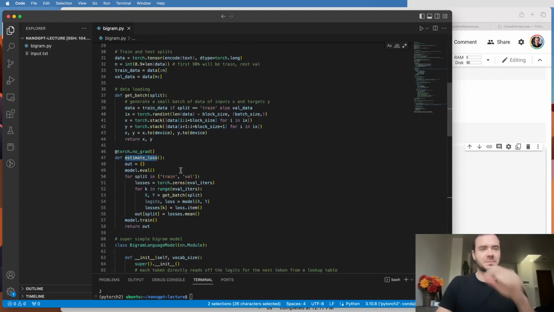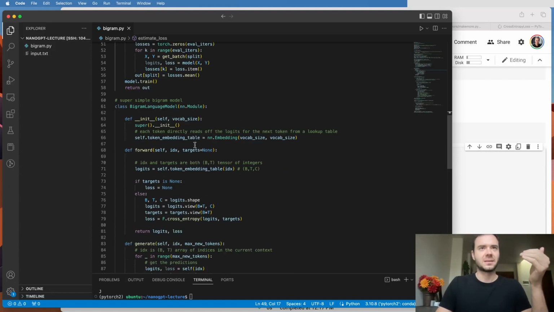Now, when we come back up, you'll notice a few things here. I'm setting the model to evaluation phase, and down here I'm resetting it back to training phase. Now, right now for our model as is, this doesn't actually do anything, because the only thing inside this model is this nn.Embedding, and this network would behave the same in both evaluation mode and training mode.